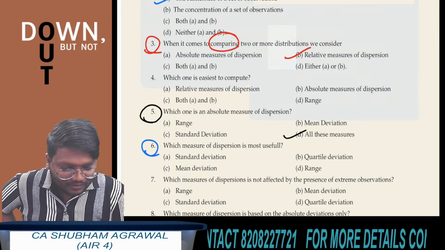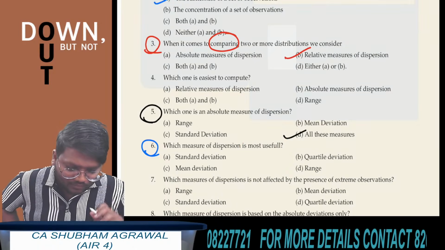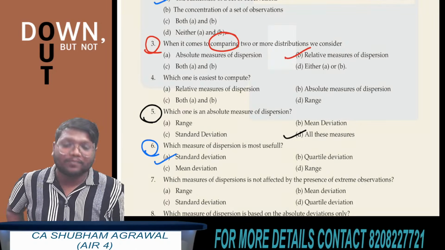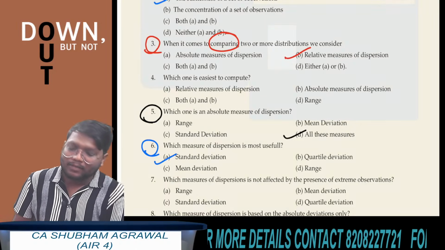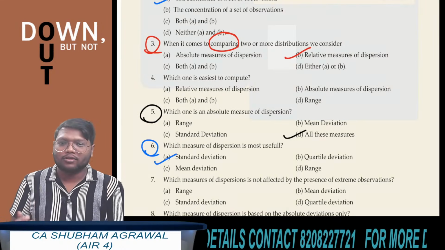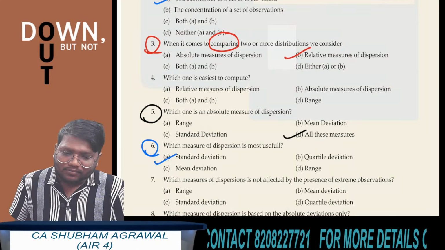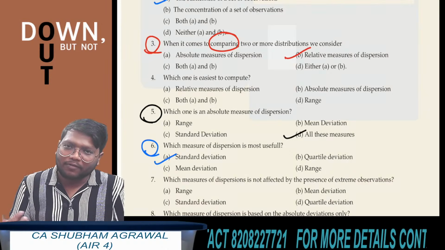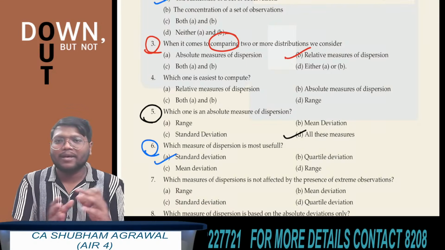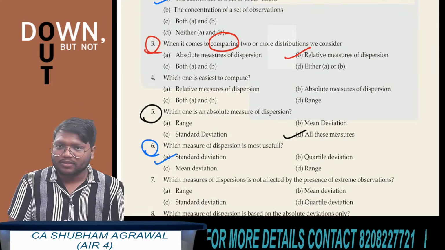Question number 6. Which measure of dispersion is most useful? Okay, most useful. Standard deviation, quartile deviation, mean deviation, range. I have already told you that you have to learn the answer for this question: standard deviation is the most useful measure of dispersion. In practical life also, we use standard deviation most of the time. In order to find the risk of a stock, what do we do? We find the standard deviation of that particular stock, and by finding it, we can measure the risk. So standard deviation is used in practical life most of the time. Clear?